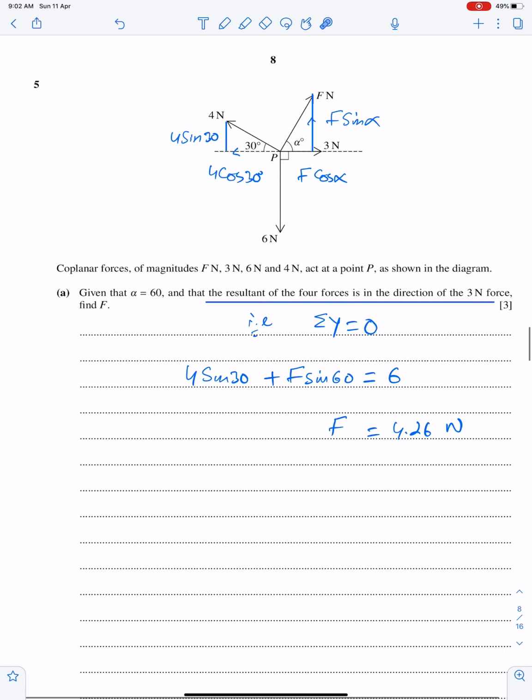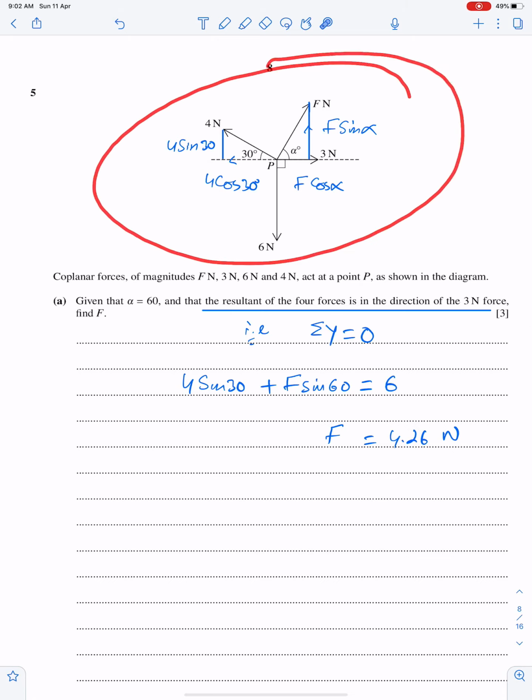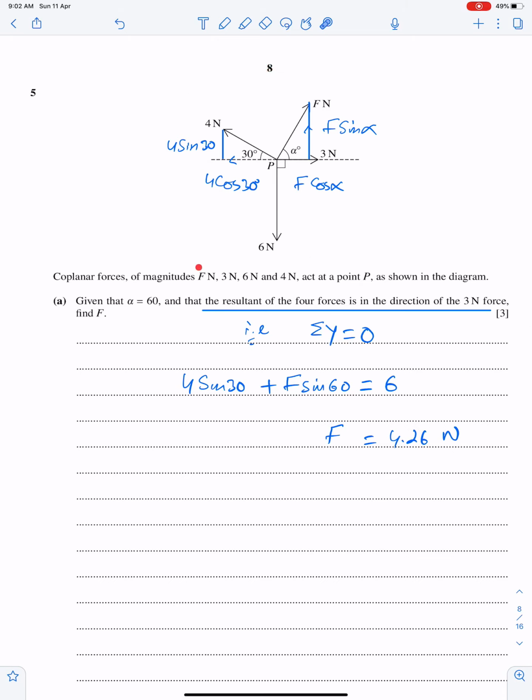Question number 5. Coplanar forces of magnitudes F, 3, 6 and 4 act at a point P as shown in the diagram. Given that alpha is 60, what if we don't have alpha?